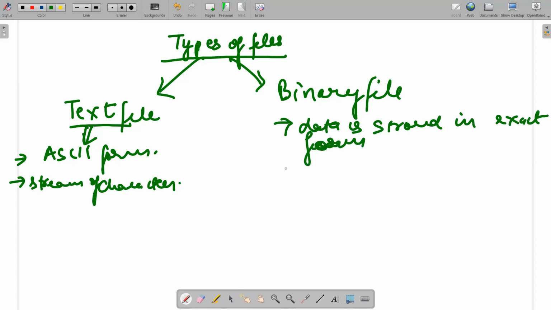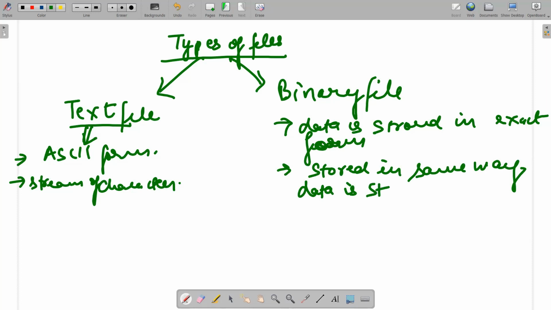We have the data in binary form, which is not understandable to us. It is stored in the same way the data is stored in main memory. So it is something which is understandable to the computer only.